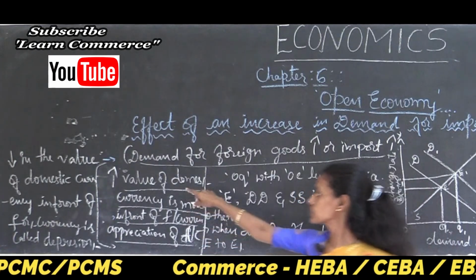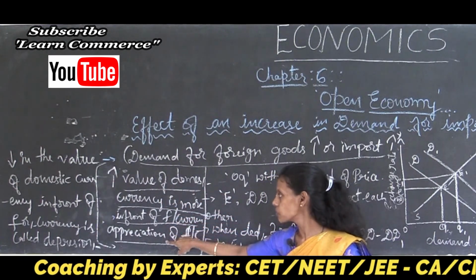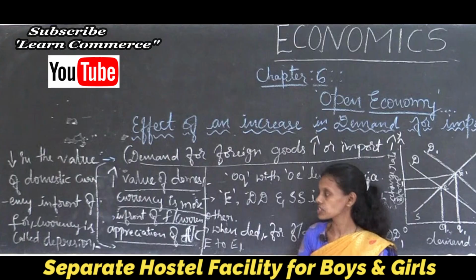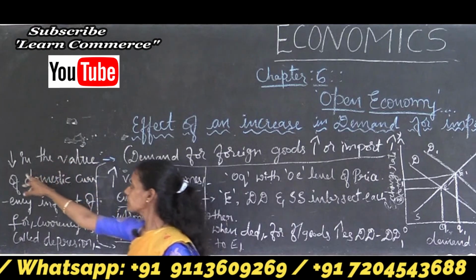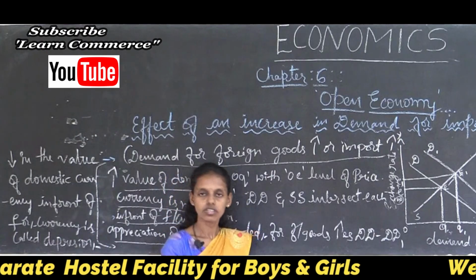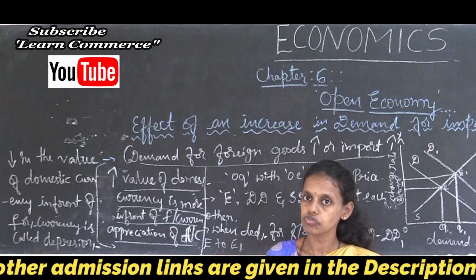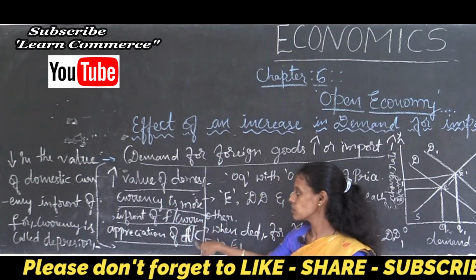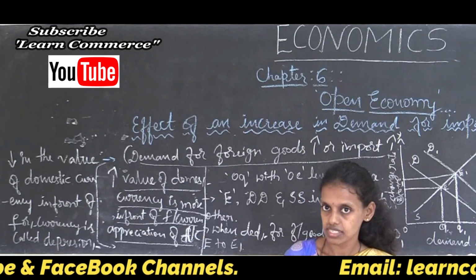Let me recap. If the value of domestic currency is more in front of foreign currency, it is said to be the appreciation of domestic currency. If the value of domestic currency decreases in front of foreign currencies, it is called depreciation or devaluation of the rupee. Decreasing the value of the rupee and increasing the value of the dollar is depreciation. Decreasing the value of the dollar and increasing the value of the rupee is appreciation of currency.